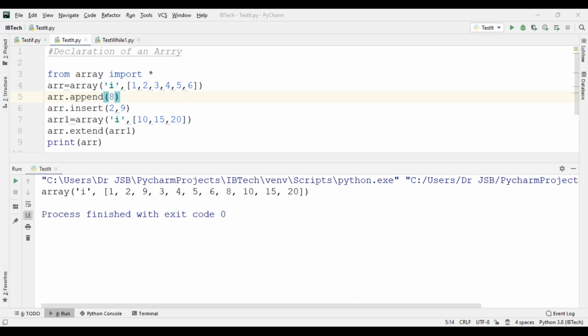Next, another operation: add items from a list into an array using the from list method. How can you use the from list method? See now.